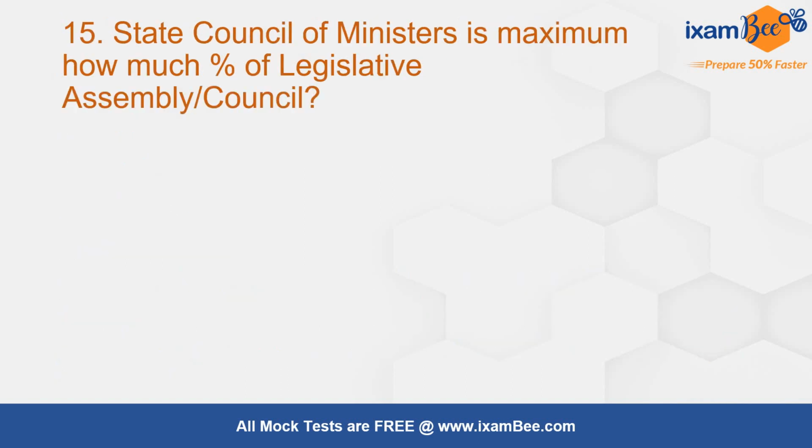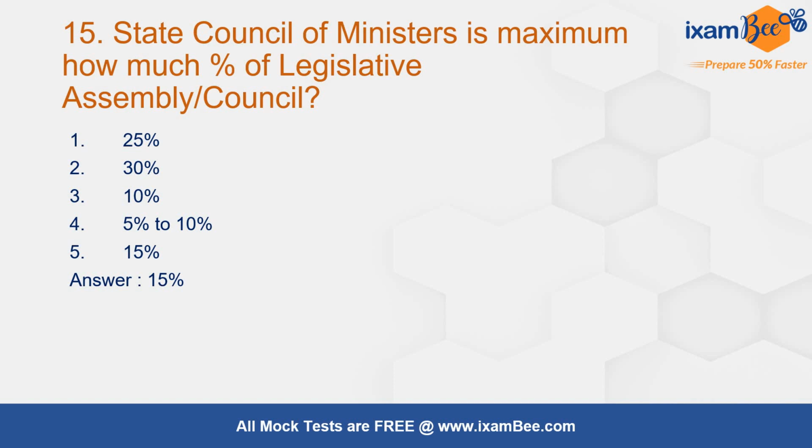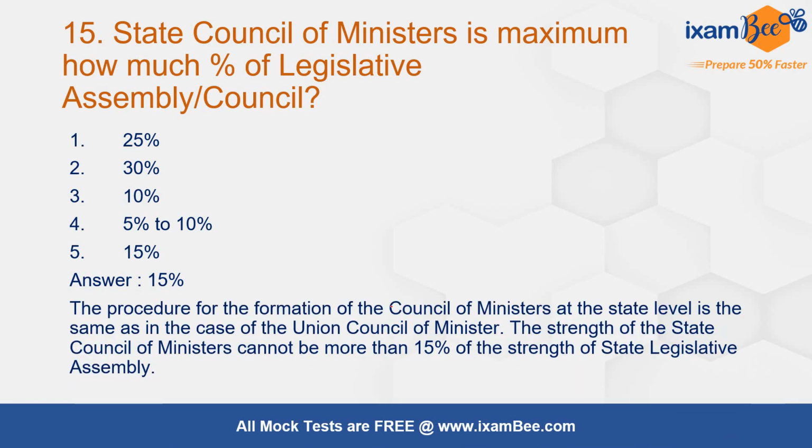Question number 15. State Council of Ministers is maximum how much percentage of legislative assembly or council? 25%, 30%, 10%, 5 to 10, 15. The correct answer here is 15%. Fifth is the answer. The procedure for the formulation of Council of Ministers at the state level is the same as in the case of Union Council of Ministers. जो State Council of Ministers की strength है वो 15% से ज़्यादा नहीं होनी चाहिए of the strength of State Legislative Assembly.